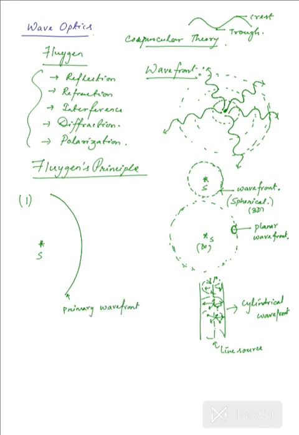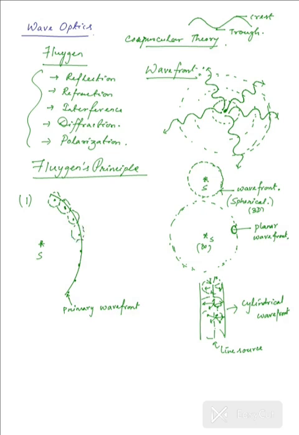And as far as Huygens principles are concerned, the first of the two principles that we are going to discuss now states that every point on this primary wavefront, due to the source, will be a source of disturbance itself and will lead to secondary wavefronts or secondary wavelets, especially small wavefronts that are associated with those sources of disturbance.